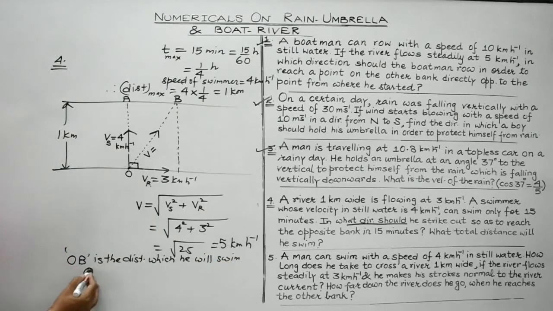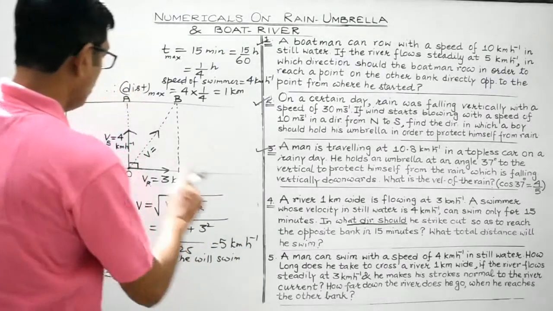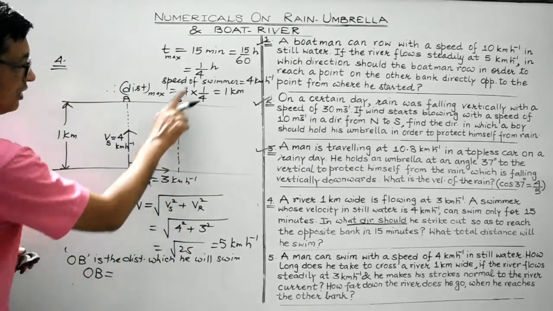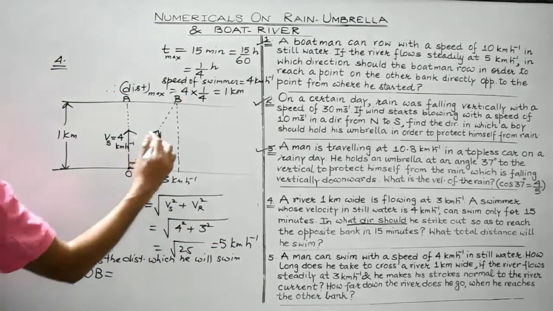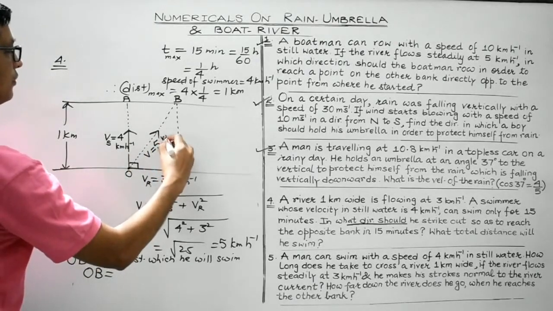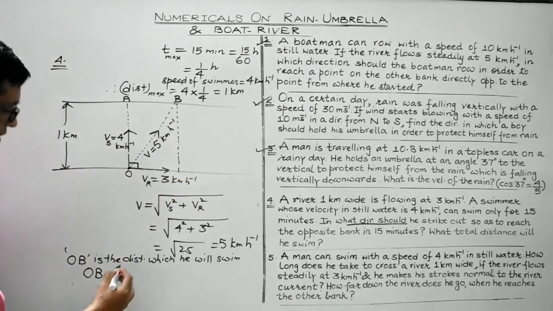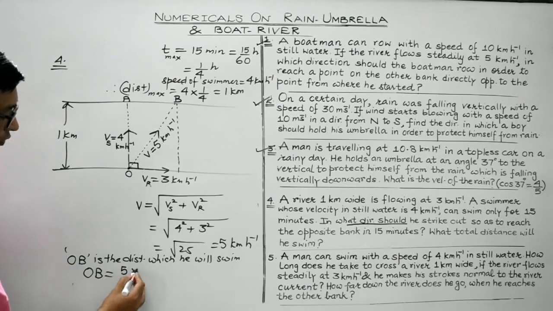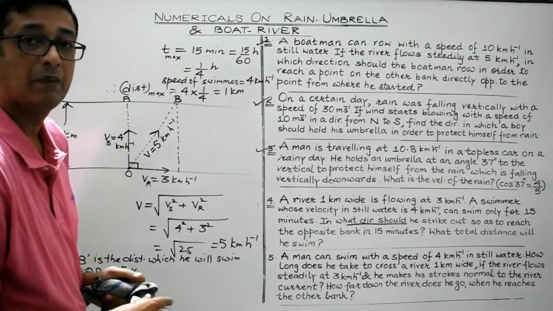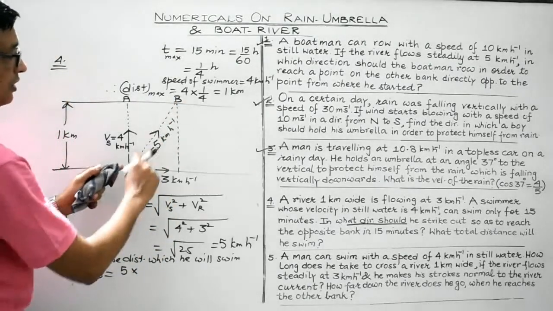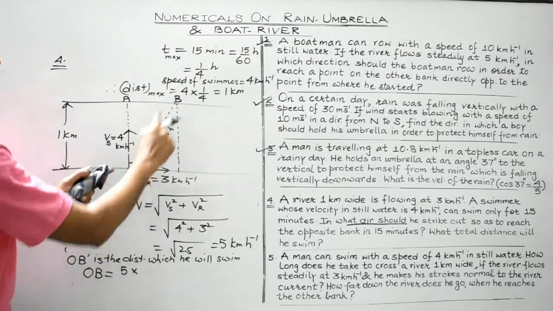Now OB, it is the distance. It will be equal to speed multiplied by time. What is the speed? What is the velocity along the direction OB? It is V, which is 5 km per hour, right? So distance would be equal to velocity multiplied by time. What time is he taking to reach from O to B?